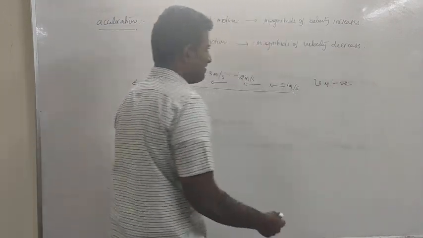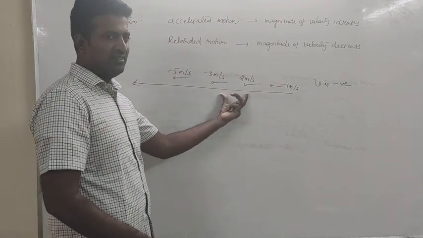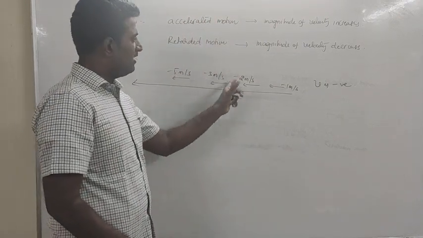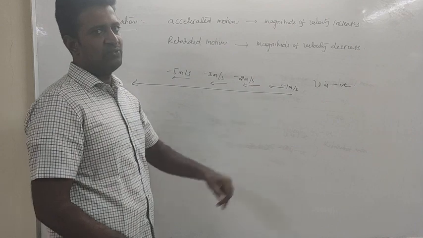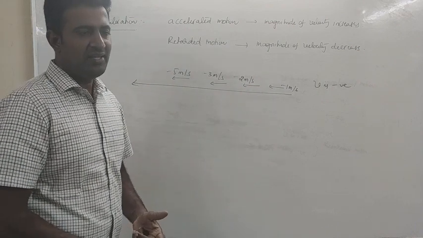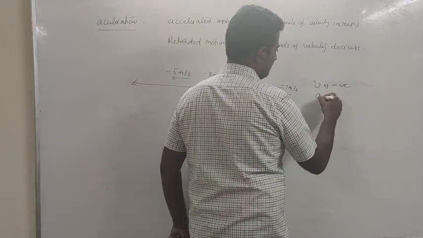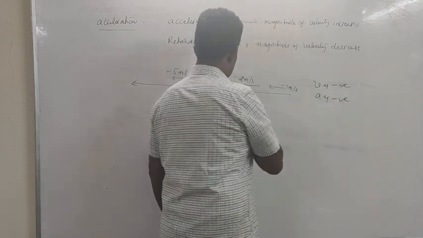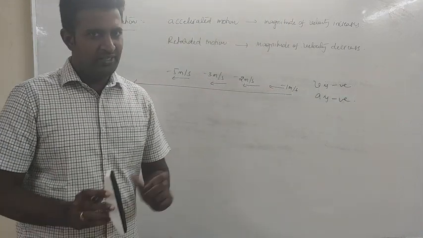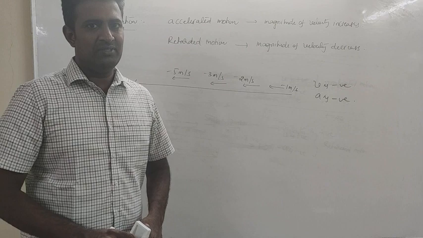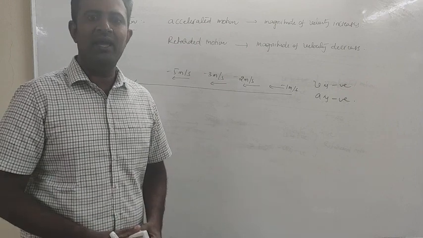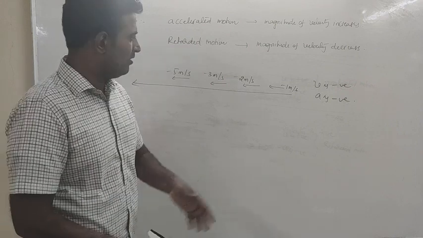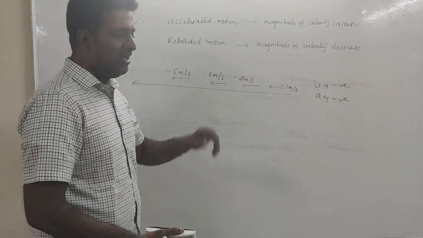And what about acceleration sign? You take up two instants. Minus 3, minus 2 is the change in velocity, which will give you minus 1. Means acceleration is going to be negative. Change in velocity will be negative. Is it accelerated motion or retarded motion? Accelerated motion. Why can I say that it is accelerated motion? Magnitude of velocity is continuously increasing.